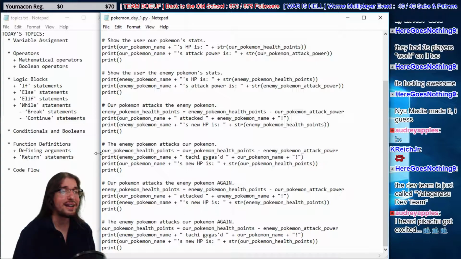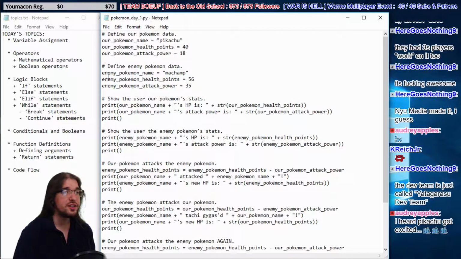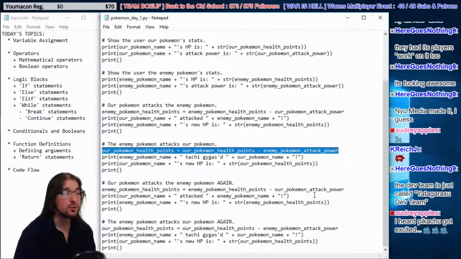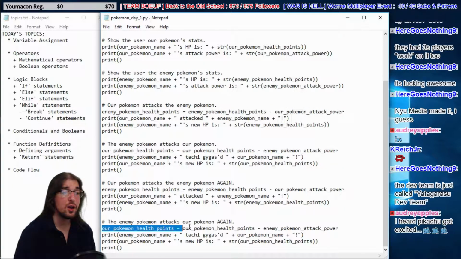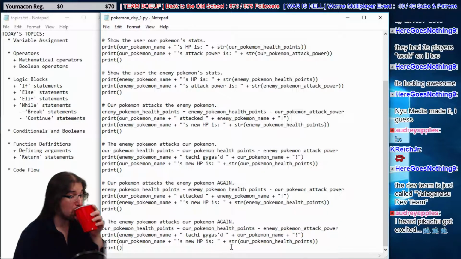We keep on reassigning it, right? We assigned it once up here, and then we keep on reassigning it. Right here it's reassigned to a lower value. And then here it's reassigned again to an even lower value. It keeps happening, and now he's dead. Right? It's sad. Moment of silence, please.